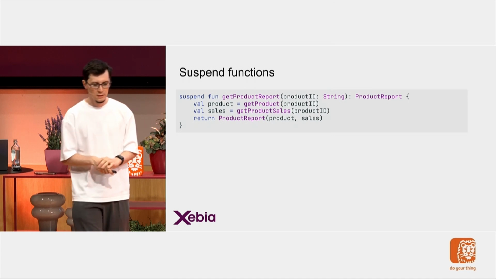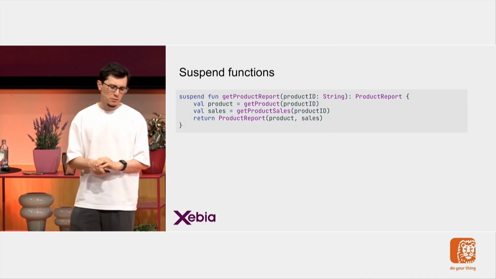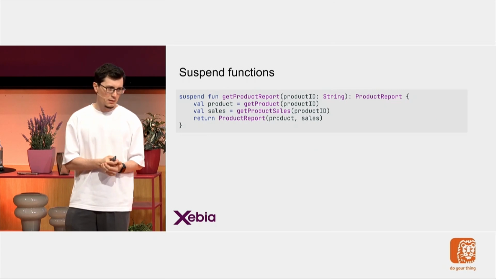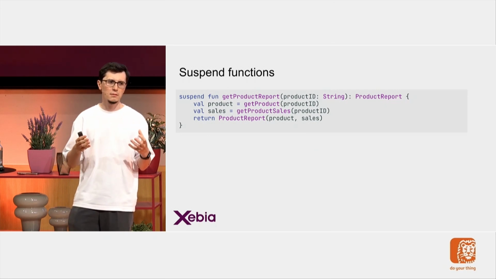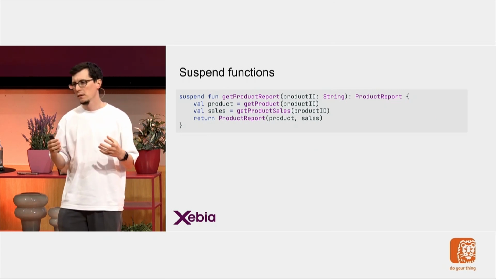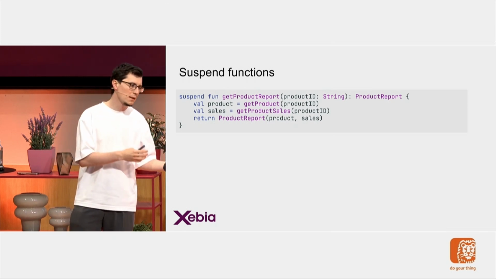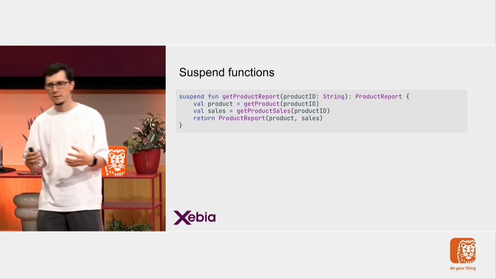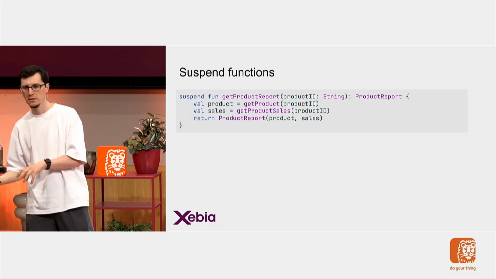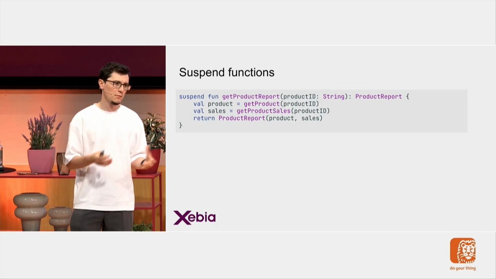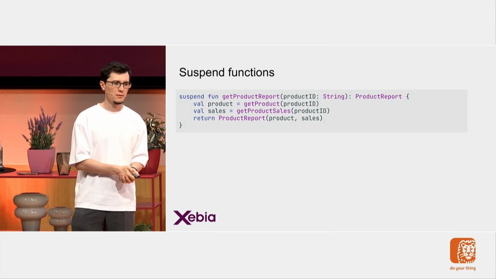All right. When we talk about suspend functions, it's important to know what we mean by suspending. A suspend function can suspend the execution of a coroutine. But if a coroutine is suspended, what happens to the function? The function also has to be suspended.